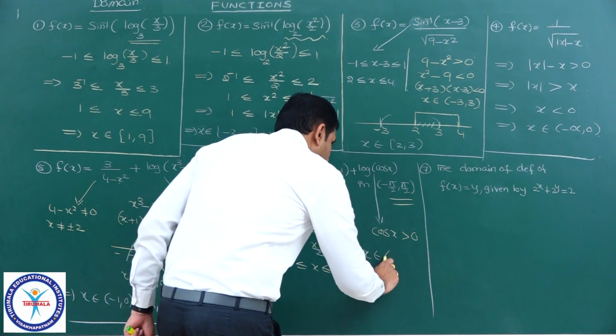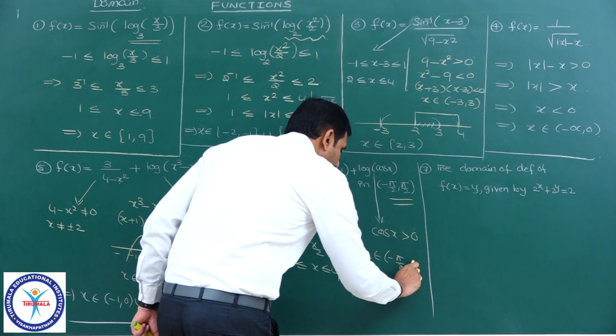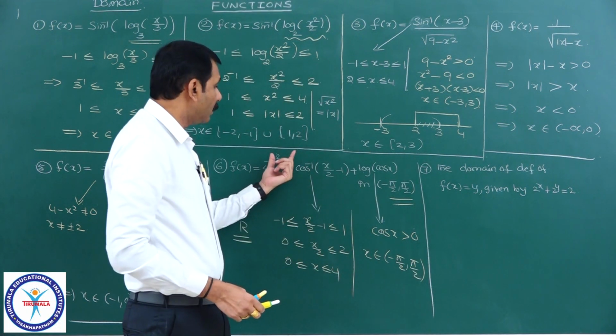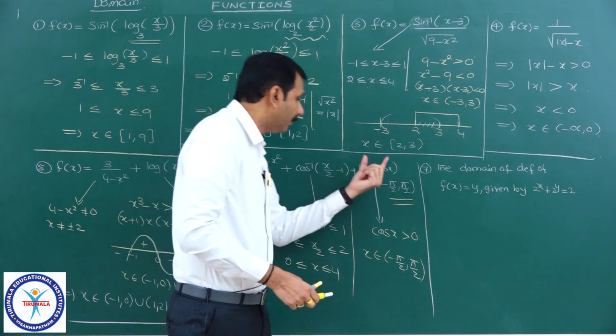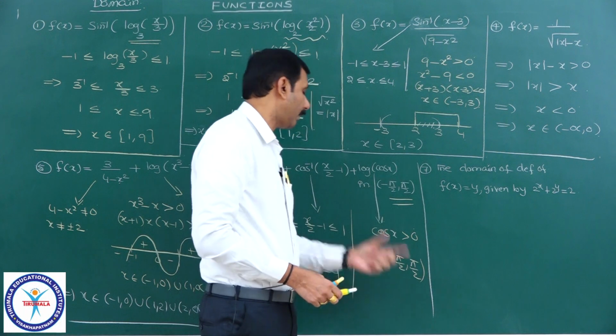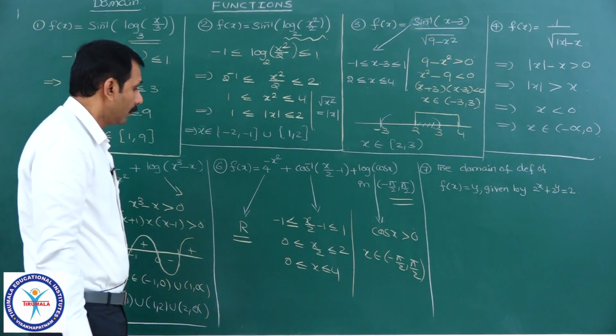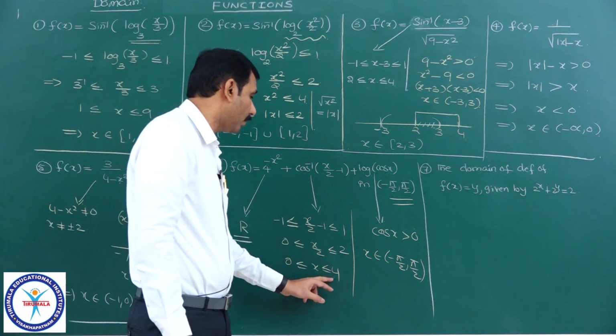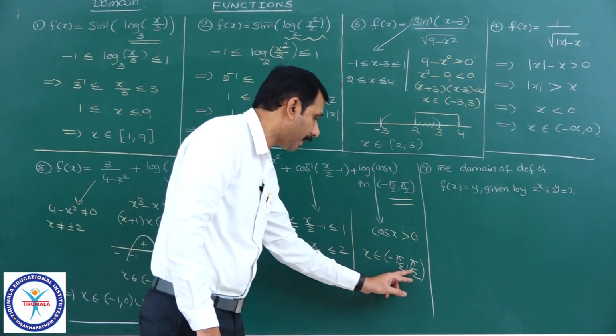I can say x belongs to minus pi by 2 comma pi by 2. Of course they are asking the values of x where it is defined in this interval only, and cos x is positive in this complete interval. Therefore for this function domain R, for this domain 0 to 4, and for this domain minus pi by 2 to pi by 2.